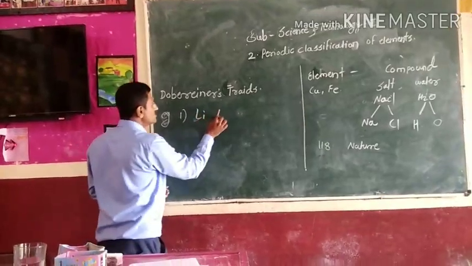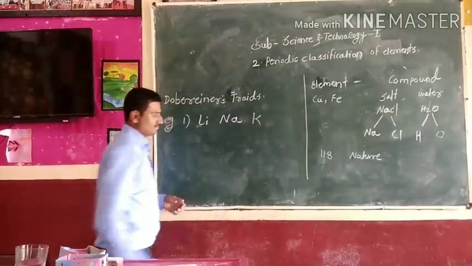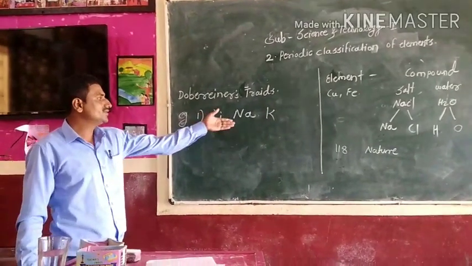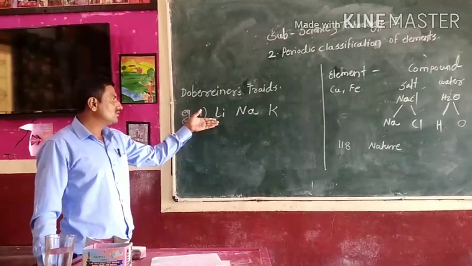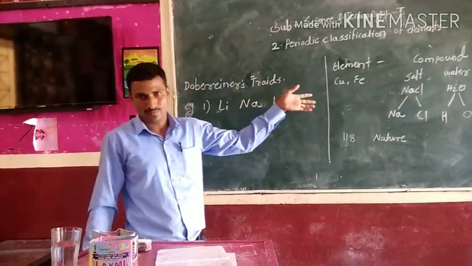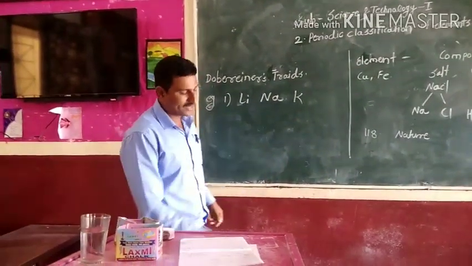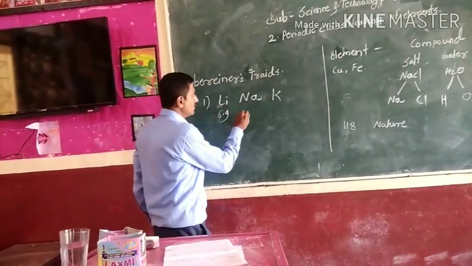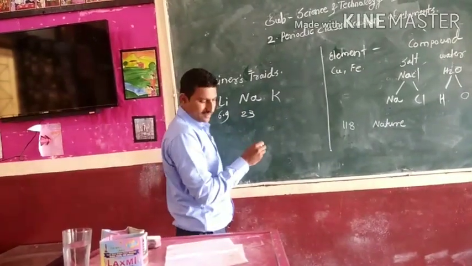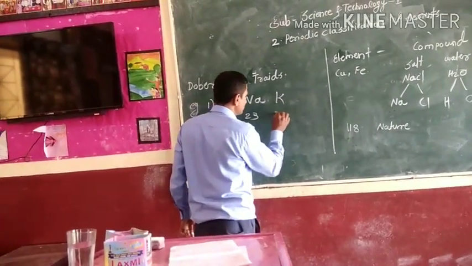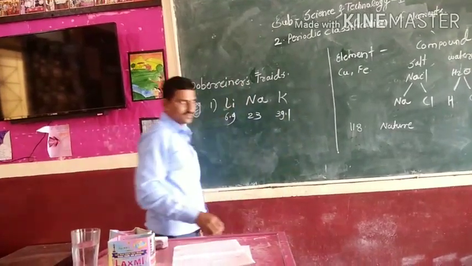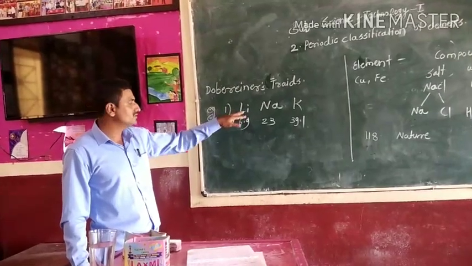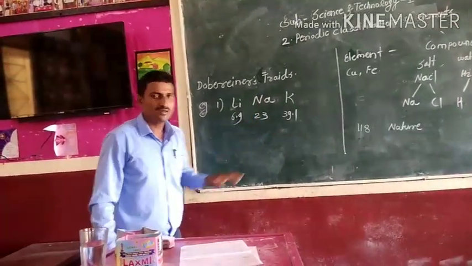One, lithium, sodium, and potassium. This is a triad. Lithium, sodium, and potassium, these three elements have similar chemical properties. Their arrangement is in increasing order of atomic mass, and so potassium is 39.1. We know that this triad is arranged in increasing order of atomic masses.